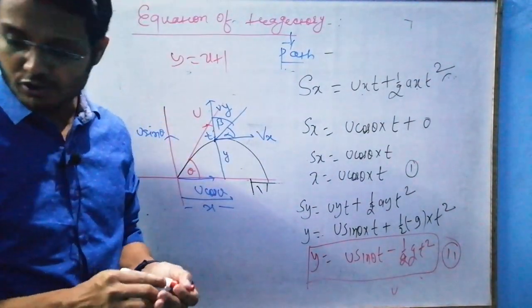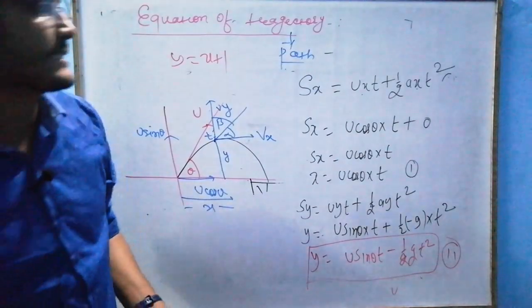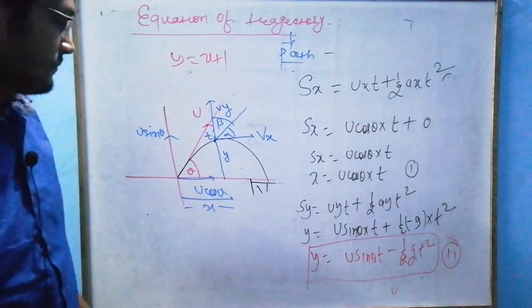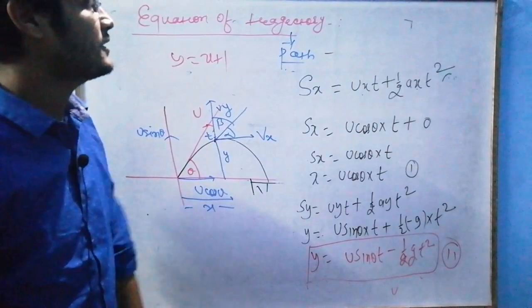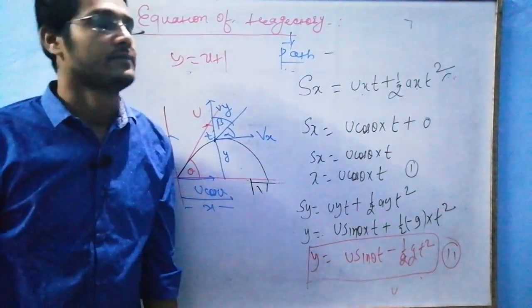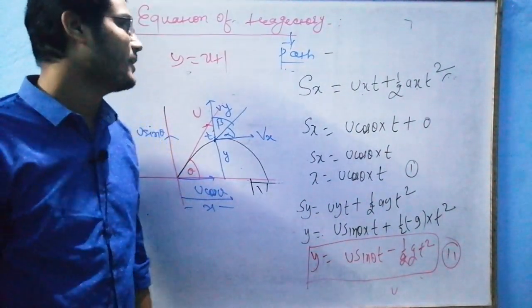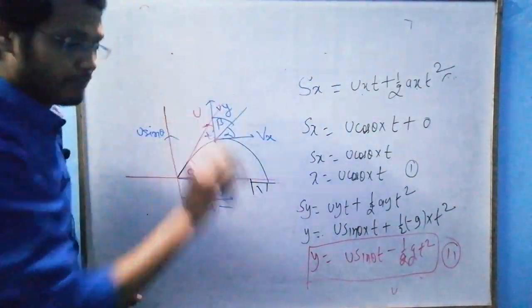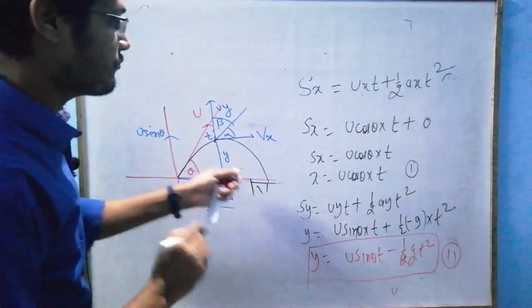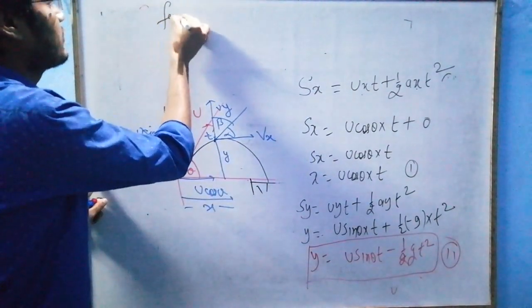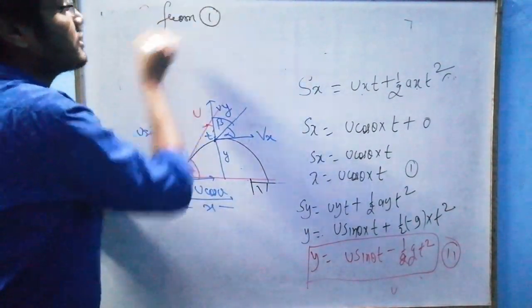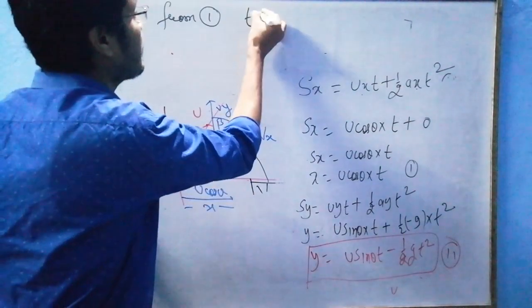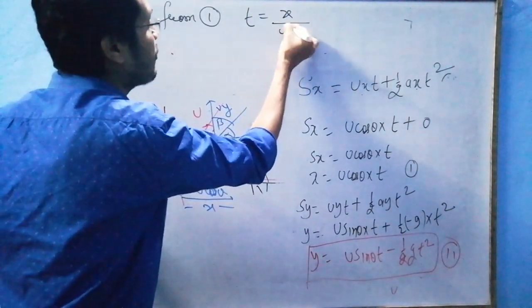In both the equations, time is our common parameter. So see, from the first equation, time can be x upon u cos theta.